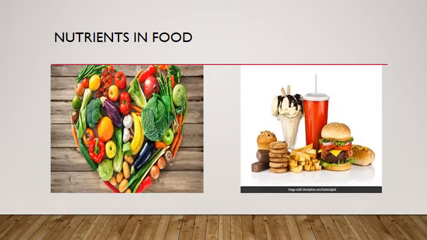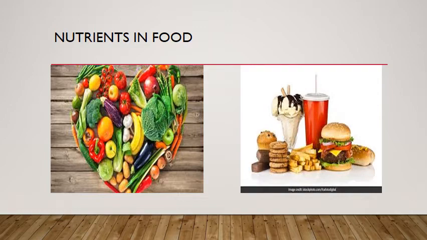Healthy food includes fruits, vegetables, pulses, and many other things. But on the other side, we also eat food which has zero nutrient value, which doesn't help our body grow and is very harmful for our body.